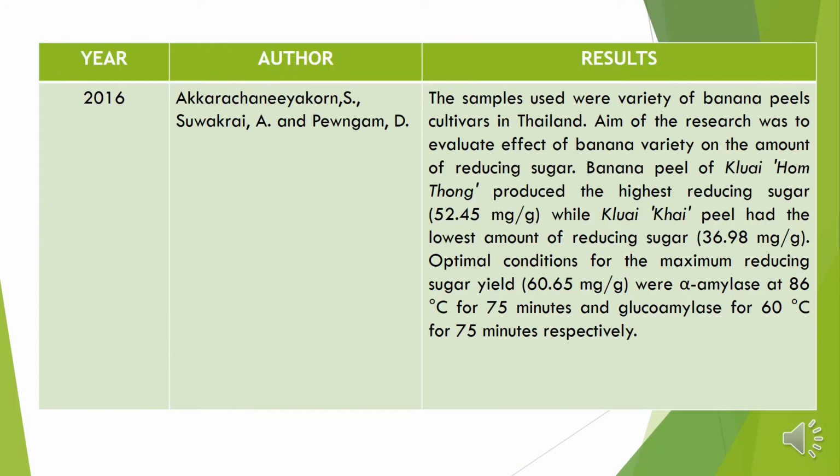A study led by Akara Chanayakon and co-researcher used banana peel cultivars to evaluate the effect of banana variety on the amount of reducing sugar. The results showed Kluai Hom Thong produced the highest reducing sugar, while Kluai Khai peel had the lowest amount. The optimal conditions for maximum reducing sugar yield were alpha amylase at 86 degrees Celsius for 75 minutes and glucoamylase at 60 degrees Celsius for 75 minutes respectively.